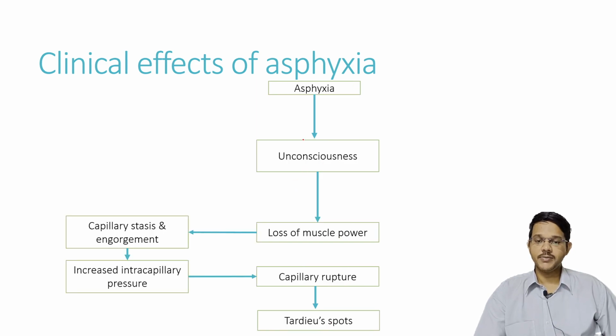One more mechanism is because of asphyxia, the person may lose consciousness. Because of unconsciousness, there is loss of muscle power, which may lead to capillary stasis, engorgement, and increased capillary blood pressure, which may also lead to capillary rupture and Tardieu spots. So these are the three different ways Tardieu spots can occur.